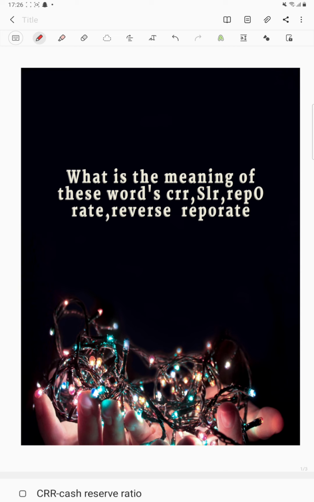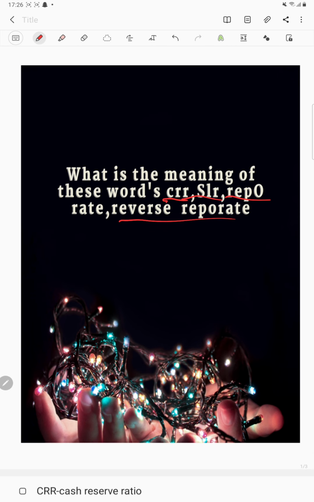RBI means Reserve Bank of India, and RBI mainly does two things. First, how much should be the money supply in our economy, means how much cash should be supplied in our economy, and second, how much should be the cost of credit, means how much interest rates should be. To regulate these two things, RBI checks CRR, SLR, repo rate and reverse repo rate.